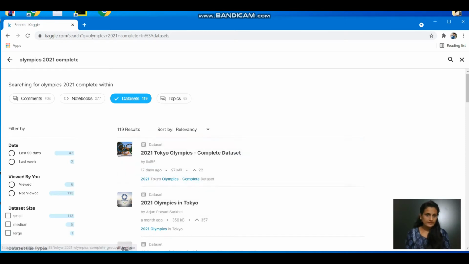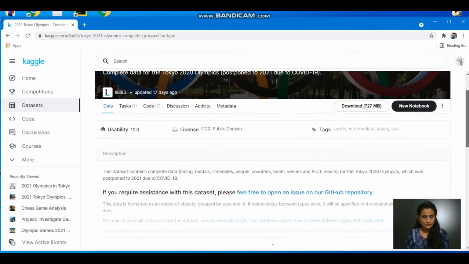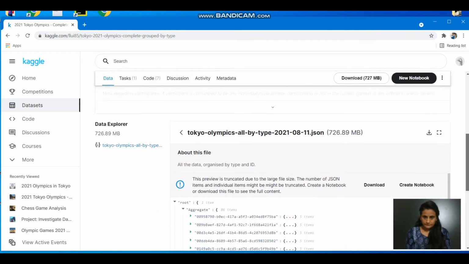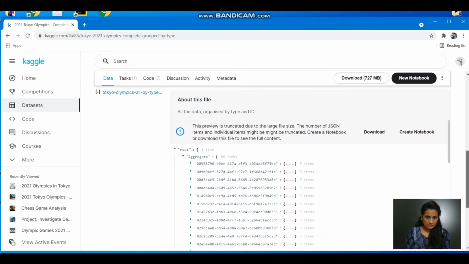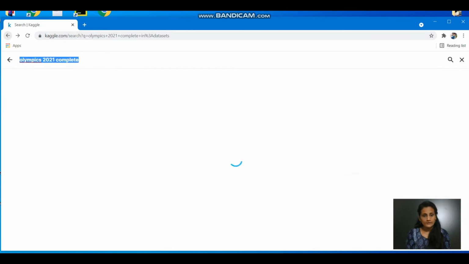So I got it. When I clicked on this, I got these data sets here. This is nothing but a contribution by the data set collectors. Okay, so first one I'm just trying to find whether it is of my use or not. See, this is 2021 Tokyo Olympics complete data set. Fine. What type of files are there inside? We have to just examine it carefully. I don't find any CSV. No, there is no CSV and Excel file. Okay, doesn't matter. We go back.